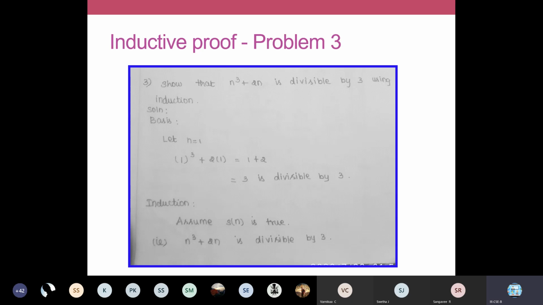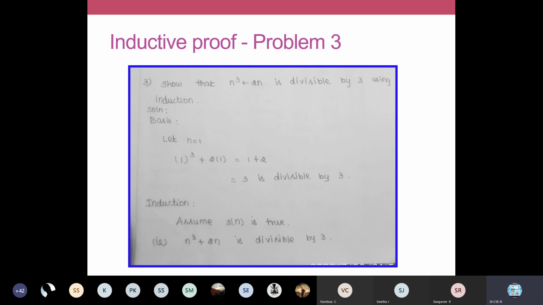And we'll take one more variation. Show that n cube plus 2n is divisible by 3 using induction. You are having statements like this, divisibility, divisible by 3. Sometimes they will give an expression, and you have to prove that it is divisible by 13. That is one more problem that is asked. Divisibility by 13. At that time, your equation is having some other terms, like 4n.